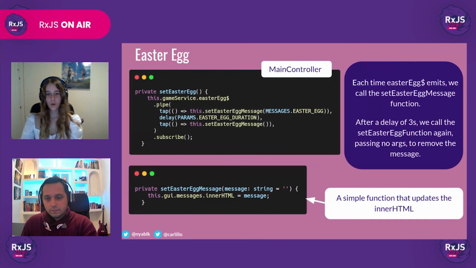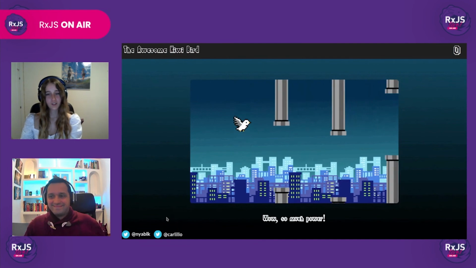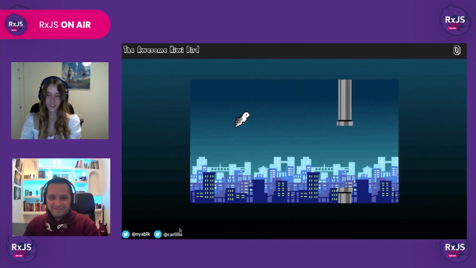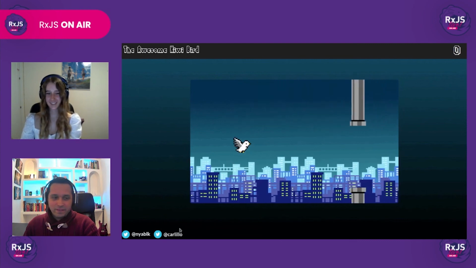So, how are we going to display the message? By calling the setEasterEggMessage function whenever the Easter egg observable emits. We'll delay for about 3 seconds, which is enough time for the player to read the message, and we'll call the function again to remove the message. And here we have our Easter egg. I know that Warren's is a lot cooler, but this one is coded with RxJS, and his isn't, so...